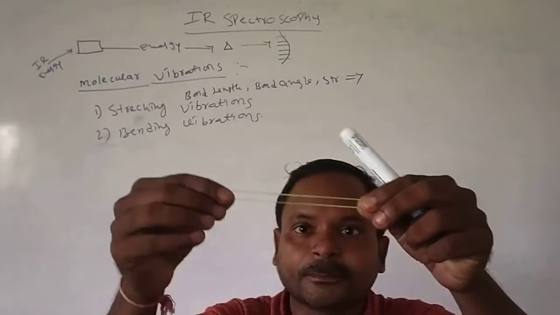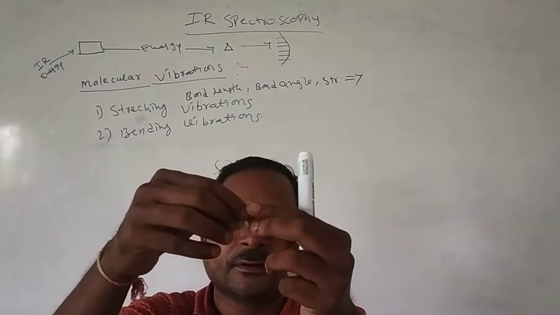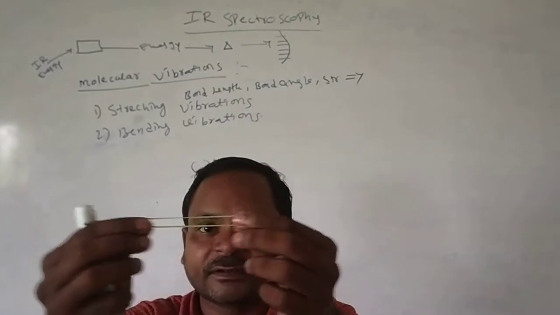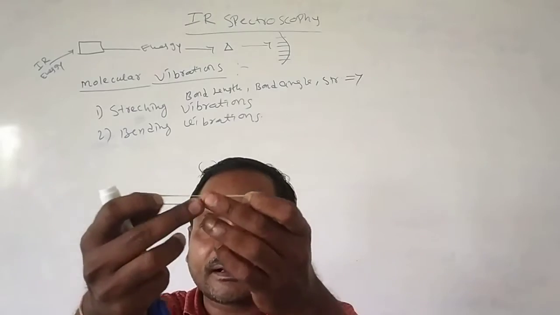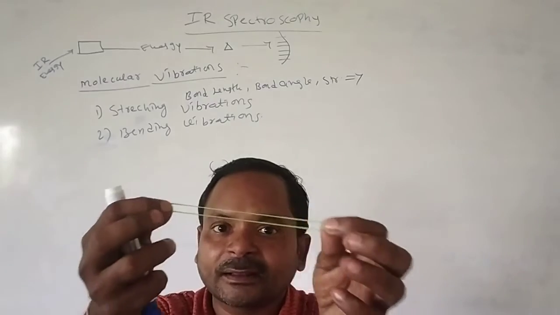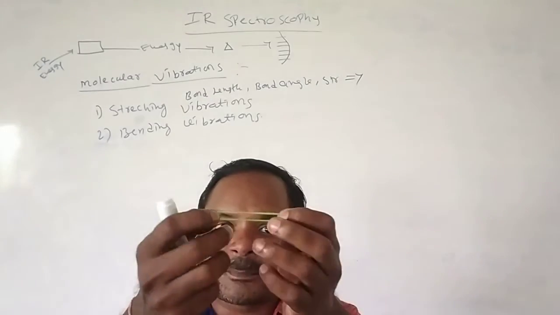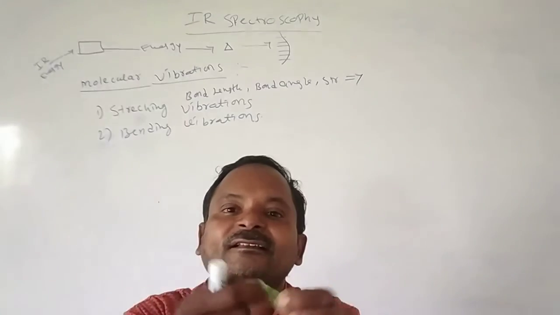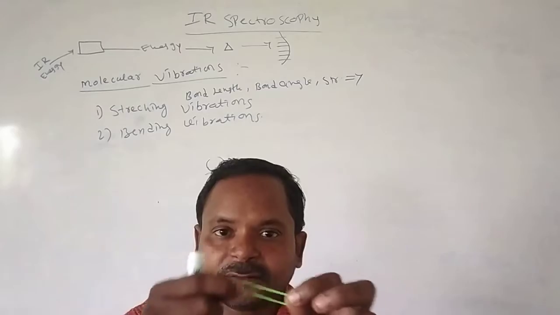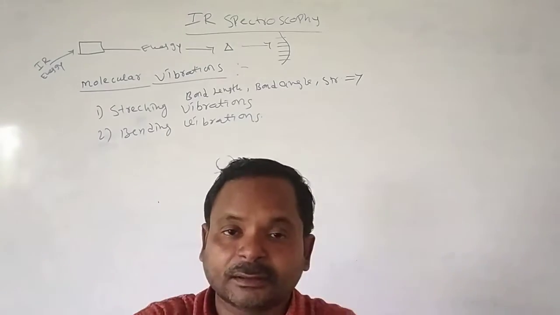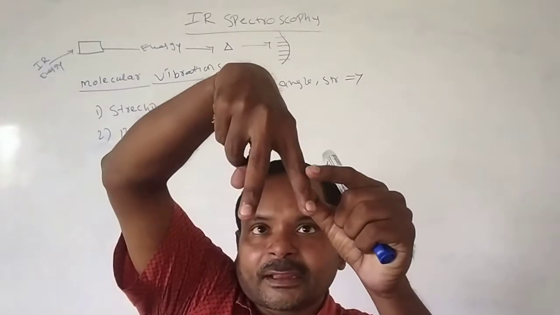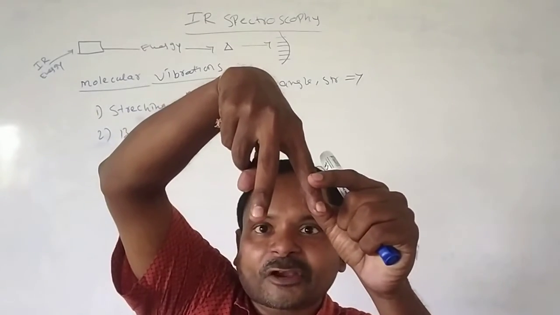This is the molecule, suppose it's an organic molecule. Here two bonds are there. If the two bonds stretch like this, after the stretching, what happens? The bond length will increase, the bond angles also change, and the structure of the molecule will change. This is what we call stretching. Bending means like this. This is the bend. Here there are sometimes different types of bending vibration.